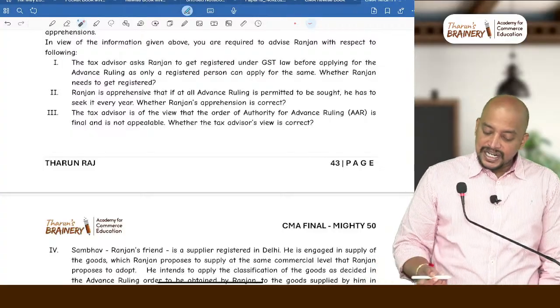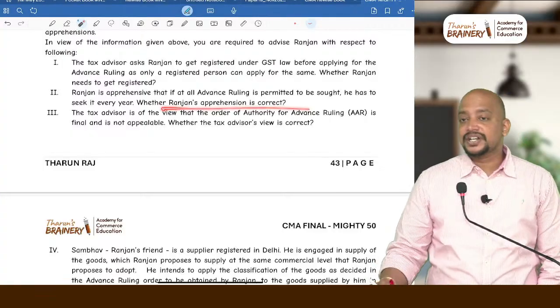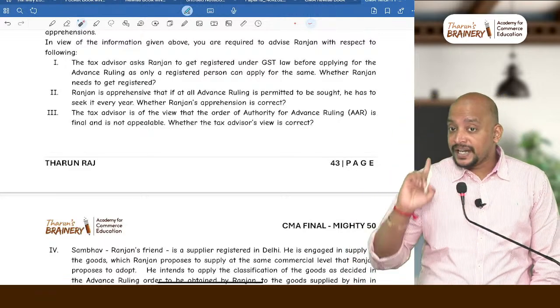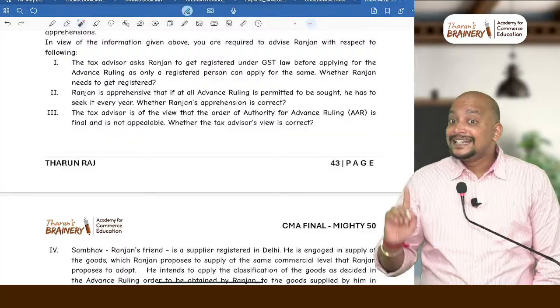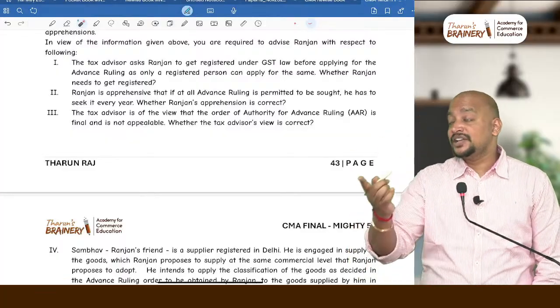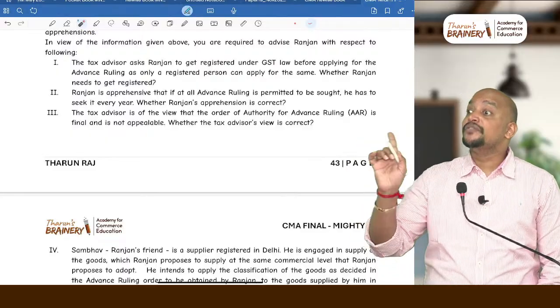Number 2, Ranjan is apprehensive that if at all advanced ruling is permitted to be sought, he has to seek it every year. Whether Ranjan's apprehension is correct? No, no. Advanced ruling once obtained will be valid till the time there is a change in that section, change in the provision of that section.